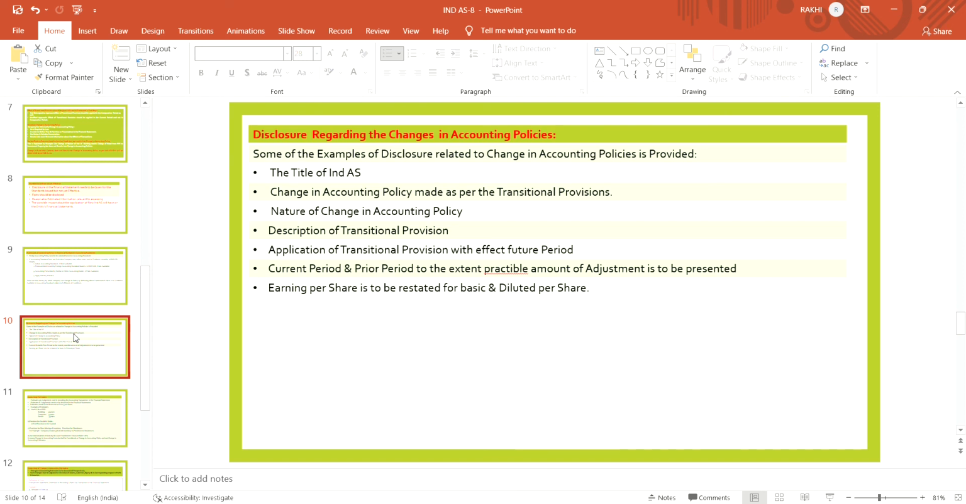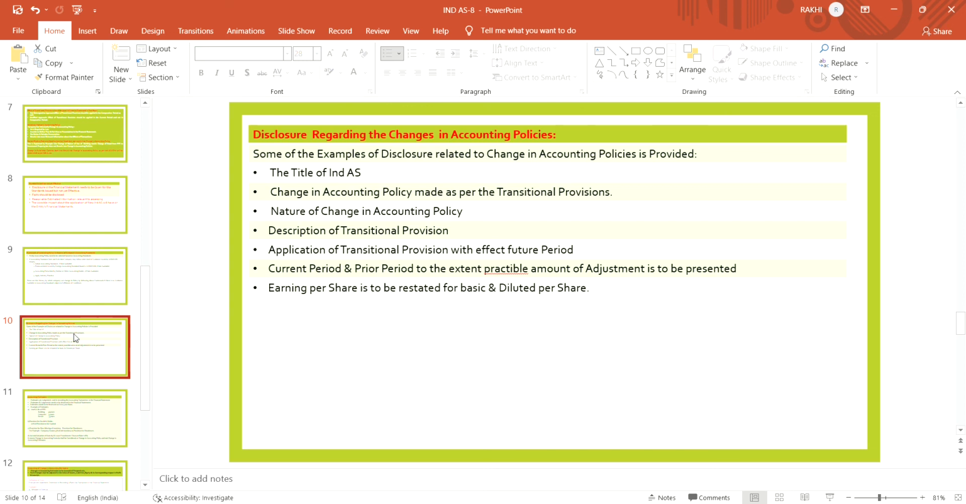Nature of the change in accounting policy, what kind of accounting policy change, that nature is to be disclosed. Then description of transitional provisions. What description? Whether it is related to Ind AS 115, Ind AS 116, or other new policies or new standards which the company has adopted. Application of transitional provision.